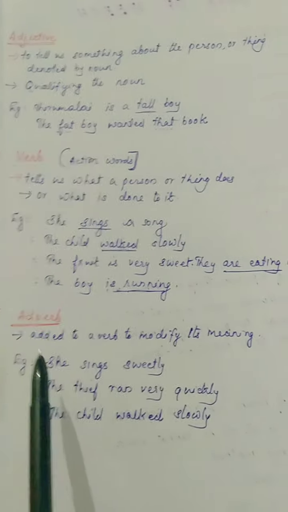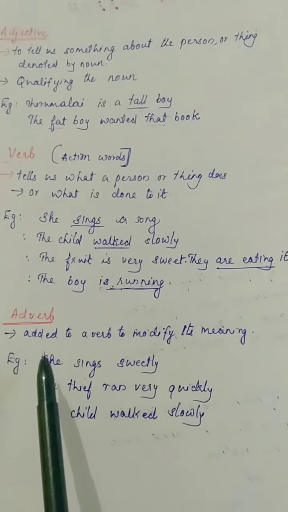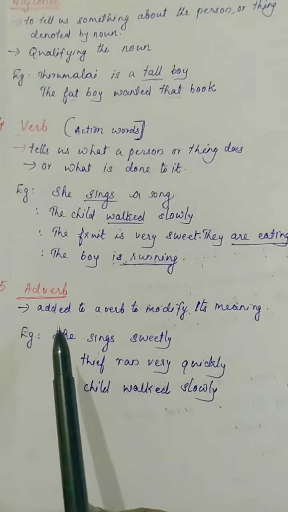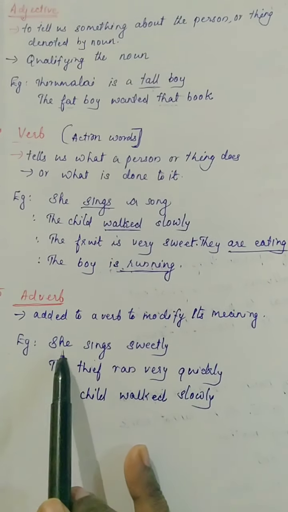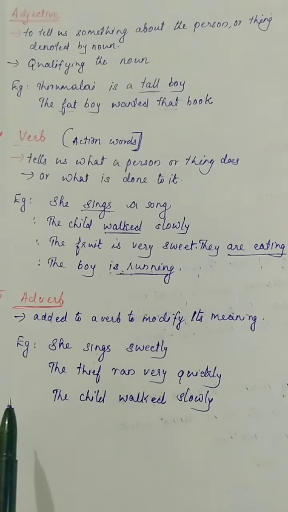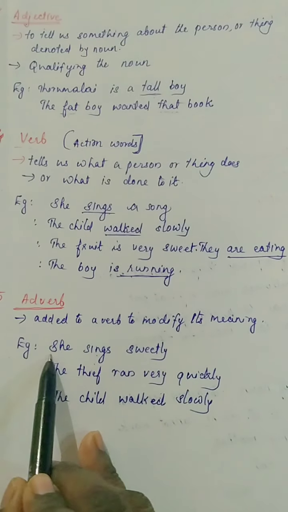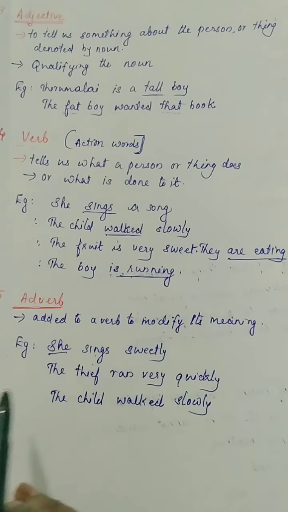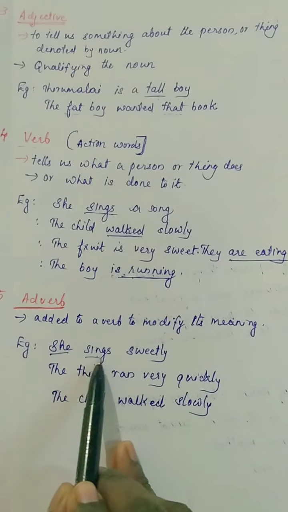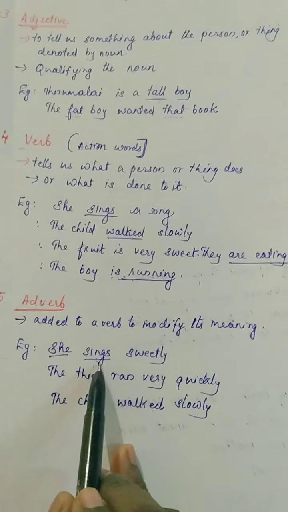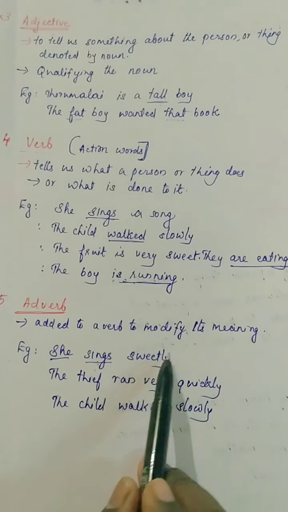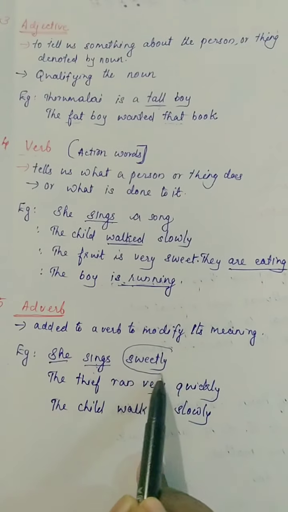We can say an adverb is used to qualify, or tell about, the verb. For example, she sings sweetly. Here the subject is she, the verb is sings. How does she sing? She sings sweetly.